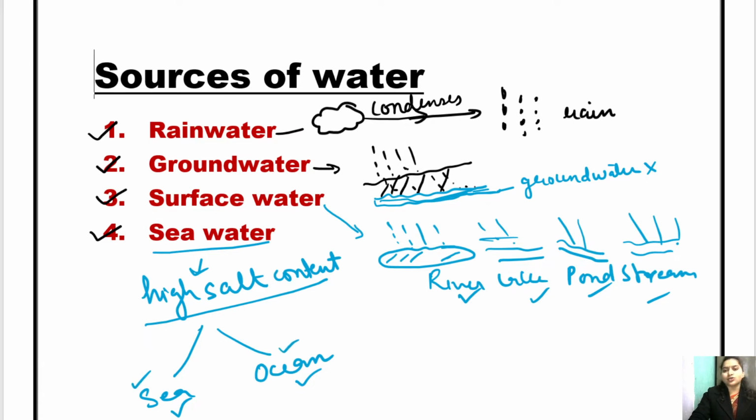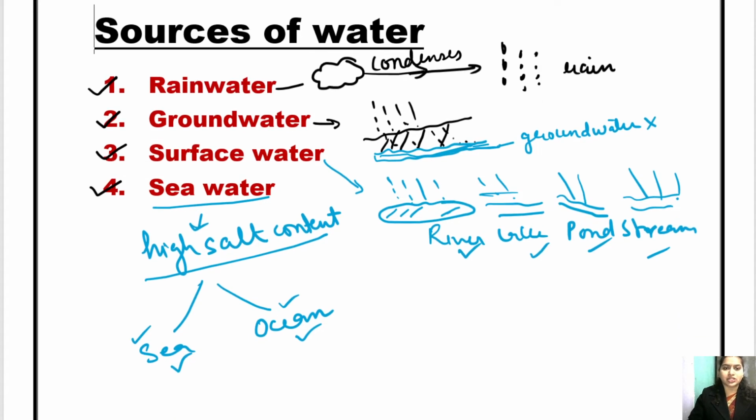So they are also sources of water, though we cannot use it for domestic, irrigation or agriculture purposes, but yes, they are a big source of water. So I think you are clear with what is rainwater, what is groundwater, what is surface water, and what is seawater. So these are the sources of water. Okay, but let's talk about it in much more detail now. So let's first see rainwater.